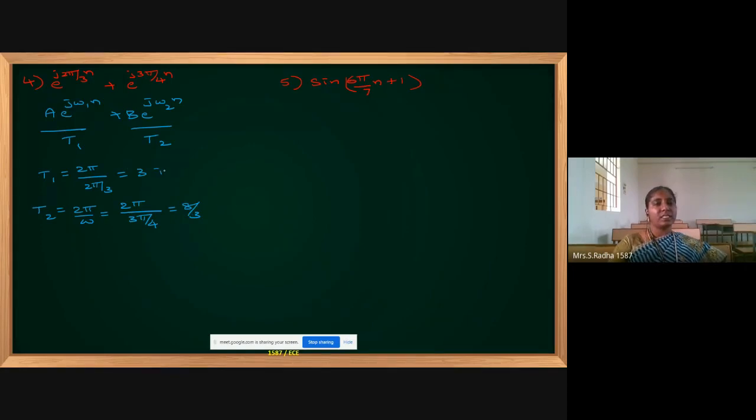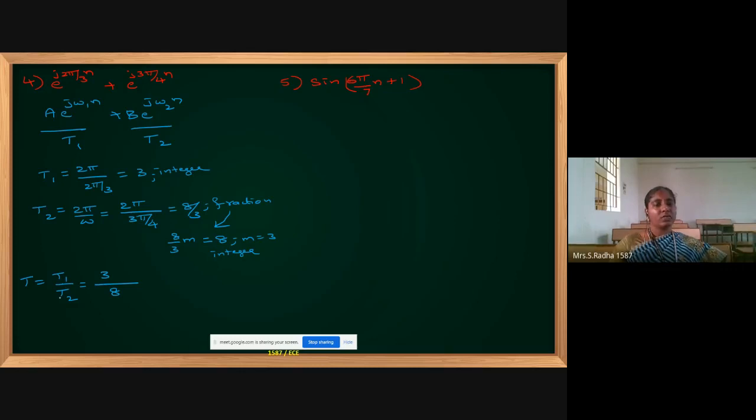So the first is an integer, but the second one is a fraction. So convert this to the smallest possible integer, 8 by 3 m. Put any m value so that 8 by 3 comes to the smallest possible integer. This is equal to 8 for m value equal to 3. Now you have to do T1 by T2. T1 value is 3, T2 value is 8.